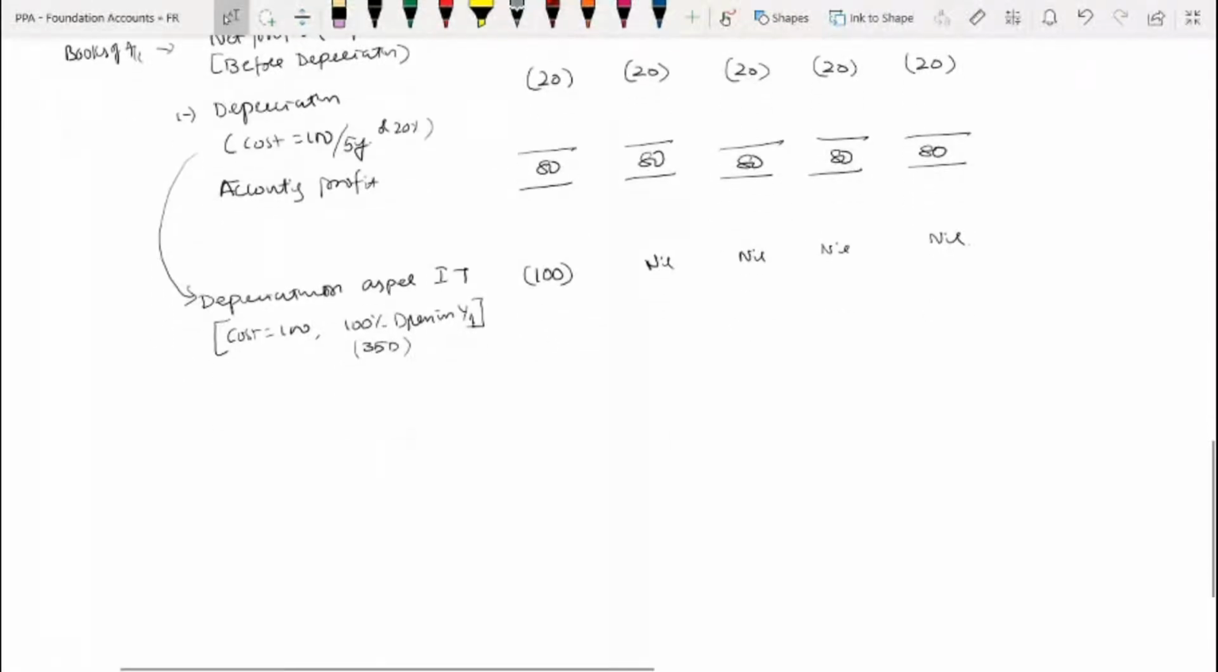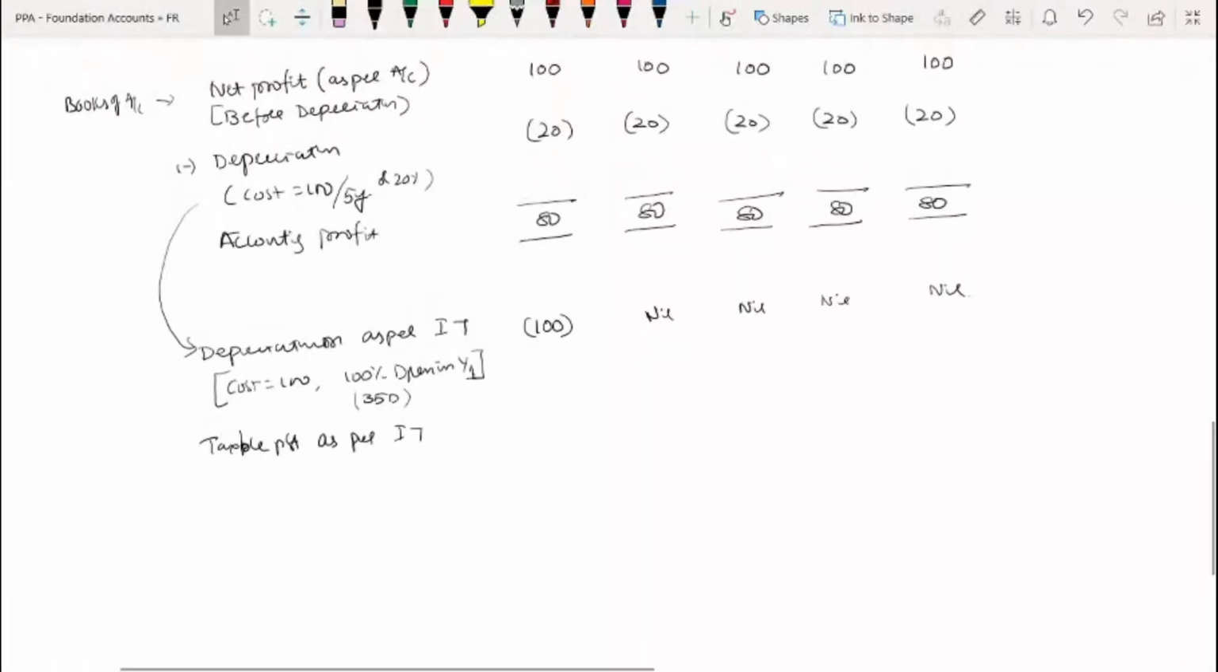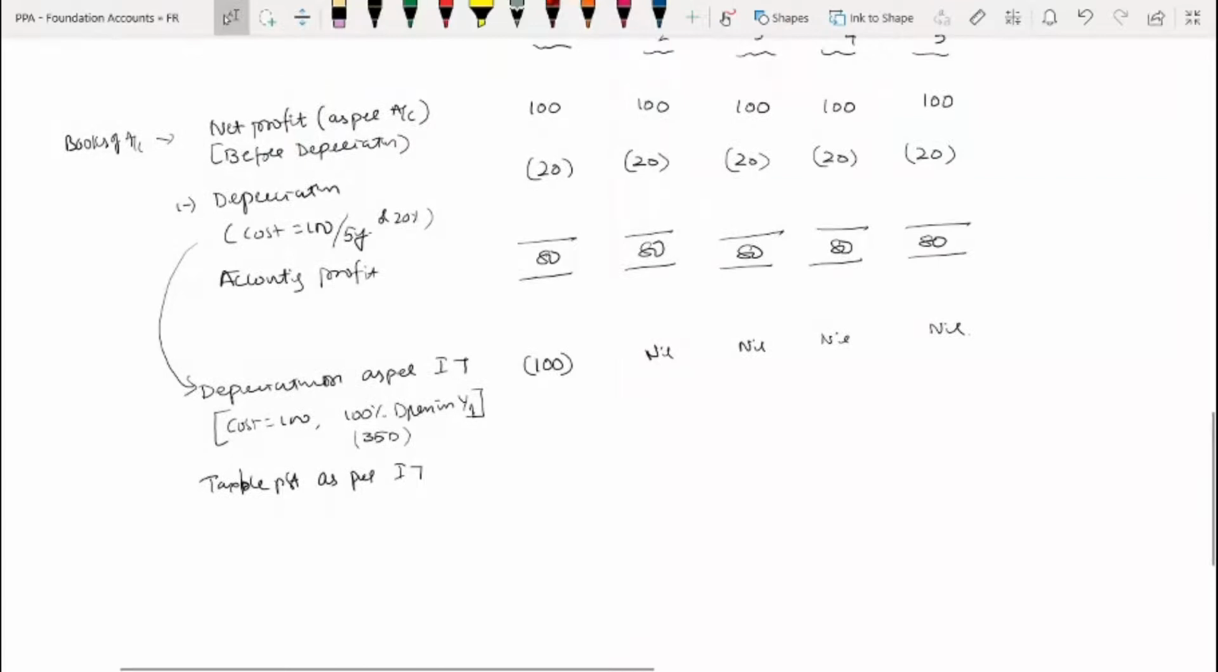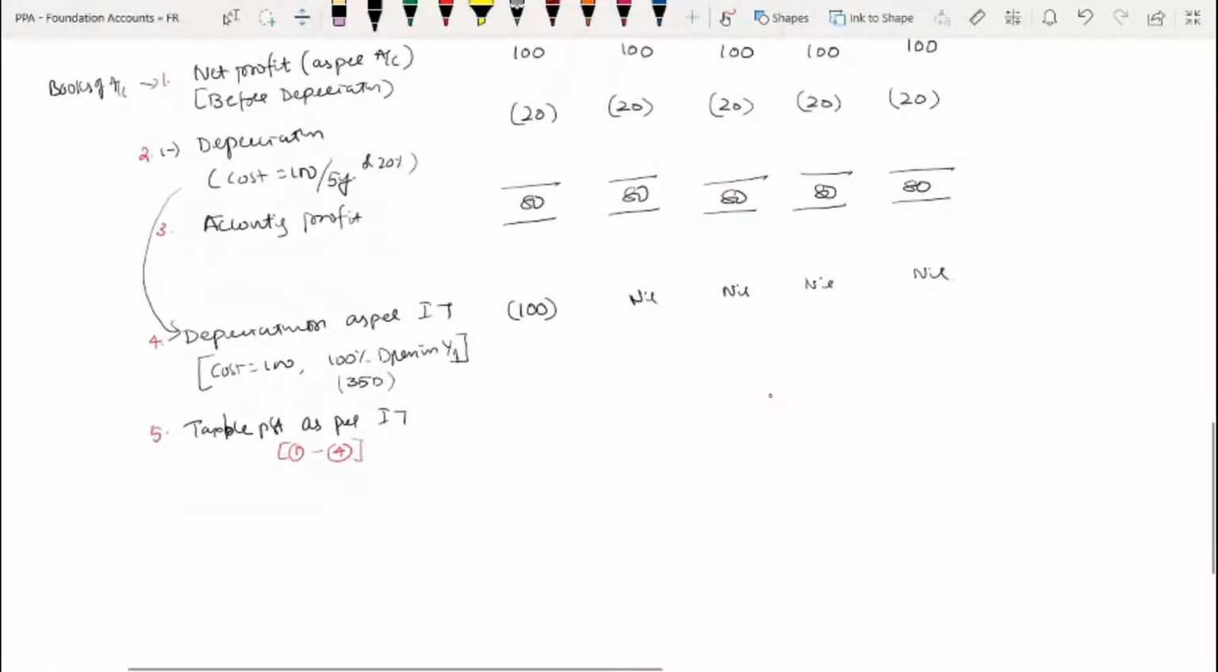Now, my dear friends, because of this, what is the taxable profit as per income tax? Zero. So what is the sequence? Let us give the numbers 1, 2, 3, 4, 5. So 5 is nothing but 1 minus 4. Correct? Can you give me the figure? First year, 0. First year is nil. Thereafter 100, 100, 100, 100.